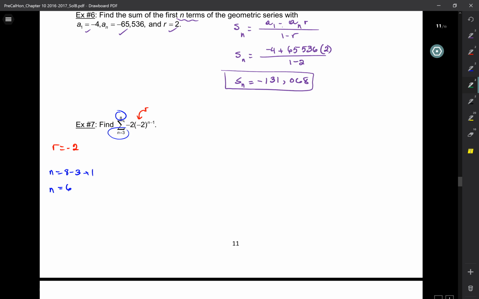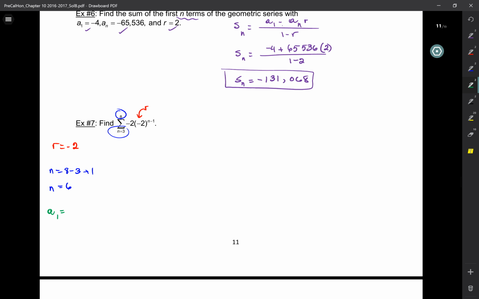Now, can we figure out what A1 is? No, because it starts at, yeah. So A1 is not necessarily the first term. It's the first term when you've started counting. So if you're starting from 3, 4, 5, 6, 7, 8, this first one is actually A1.